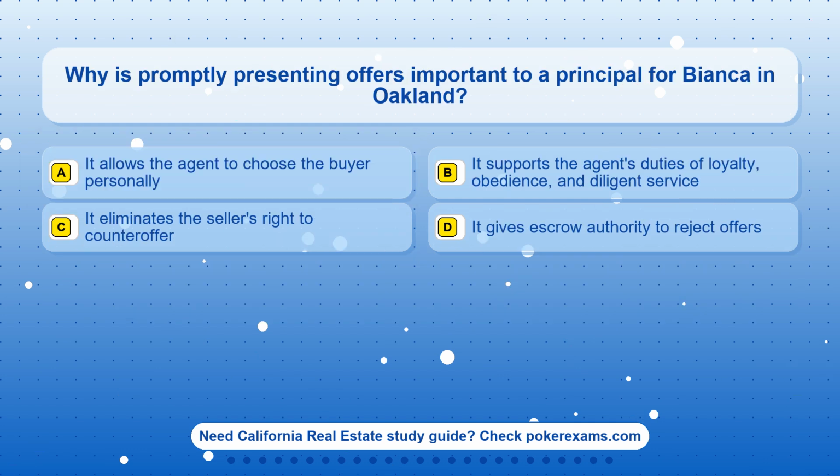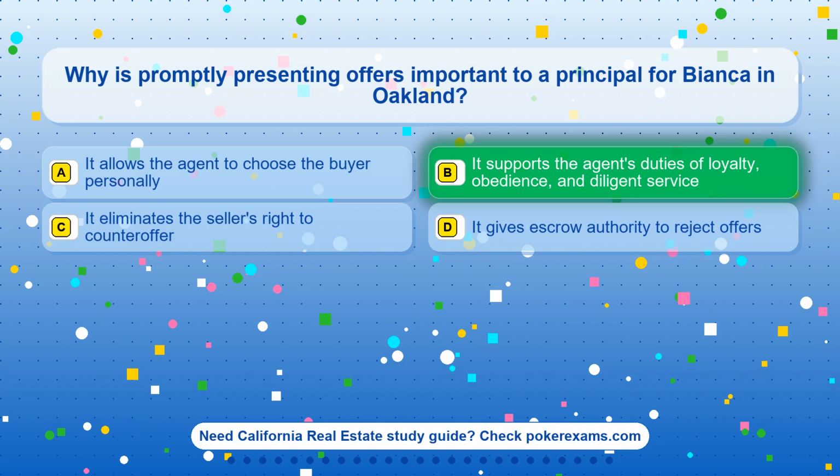Question 18. Why is promptly presenting offers important to a principal for Bianca in Oakland? Option A. It allows the agent to choose the buyer personally. Option B. It supports the agent's duties of loyalty, obedience, and diligent service. Option C. It eliminates the seller's right to counteroffer. Option D. It gives escrow authority to reject offers.